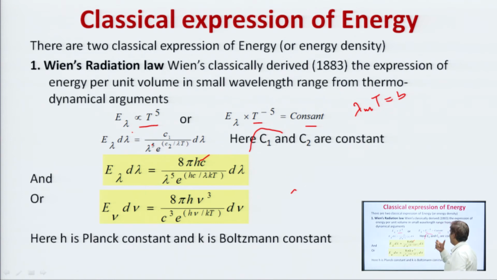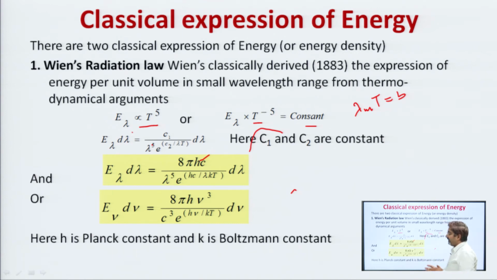Here C 1 and C 2 are constants. By experiment, by observation, the values of these constants were taken, and the final expression of Wien's radiation law was E lambda d lambda is equal to 8 pi h c upon lambda to power 5 e to power h c upon lambda k T.